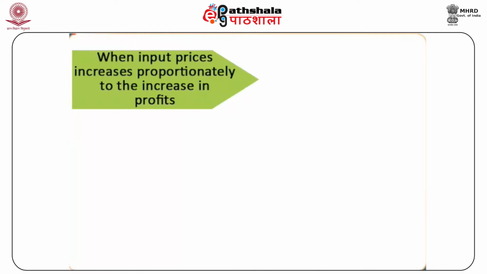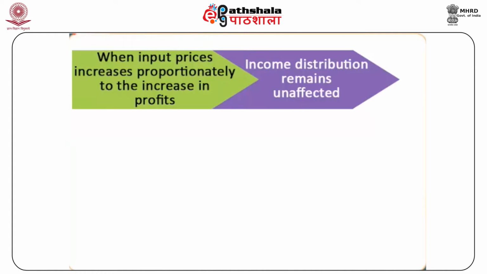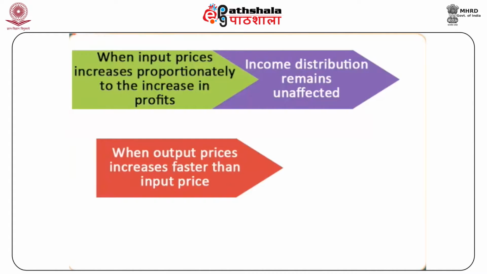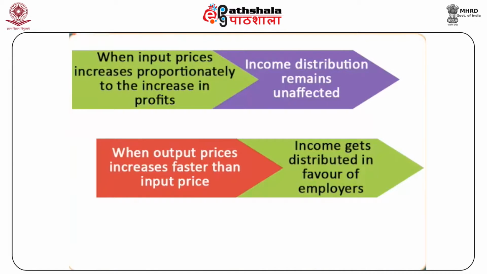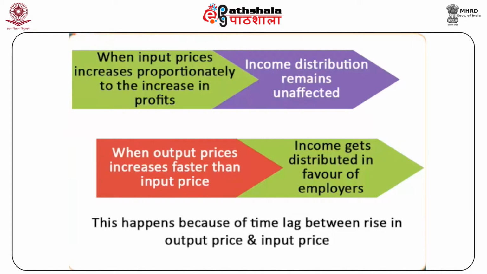Generally, when the input prices increase proportionately to the increase in profits, the income distribution remains unaffected. But when the output prices increase much faster than the input price, that is, the profit rises faster than the wage income, the income gets distributed in favor of profit earners, that is, employers. This happens because of the time lag between the rise in output price and input price.